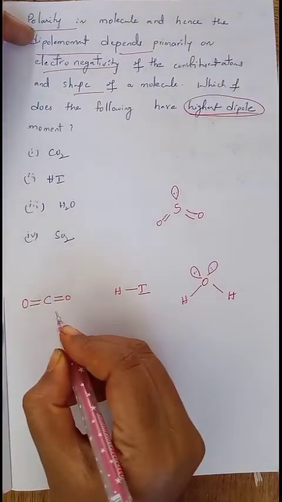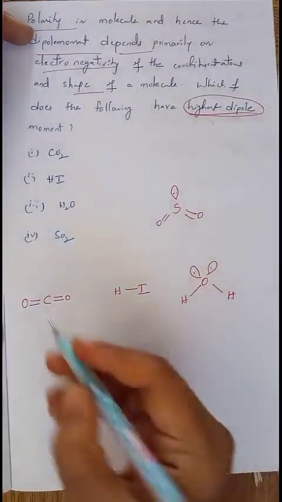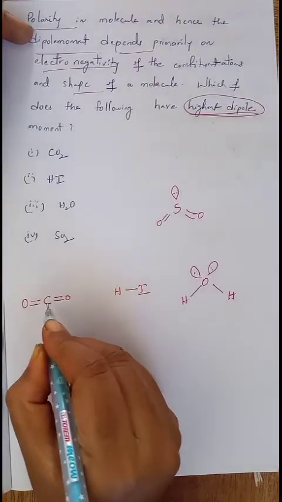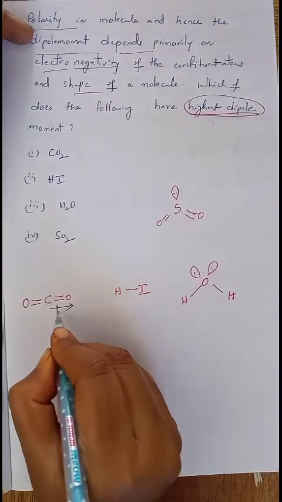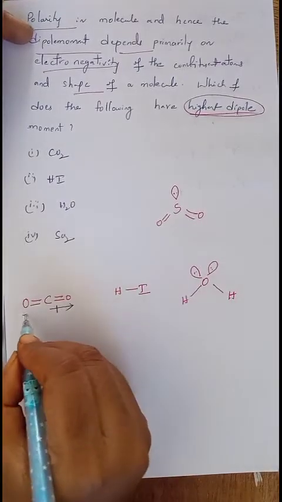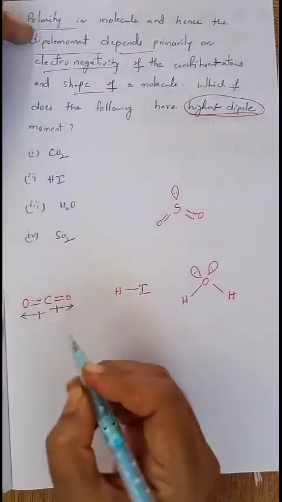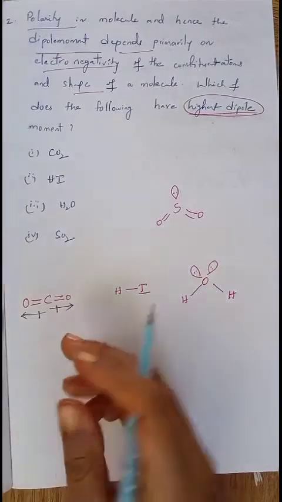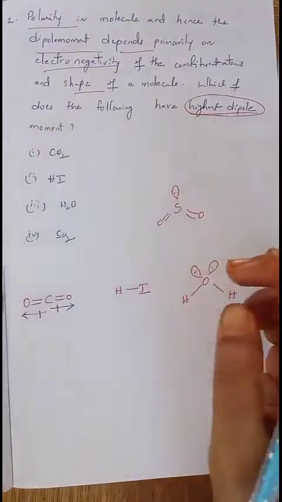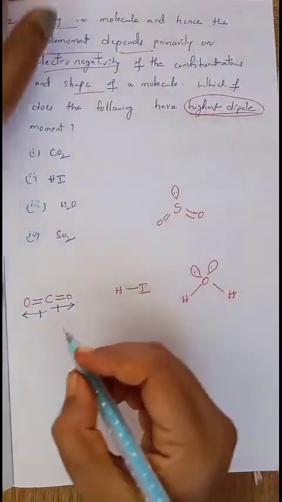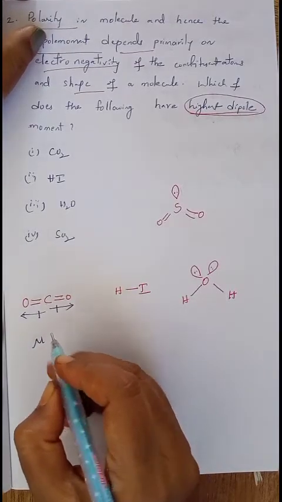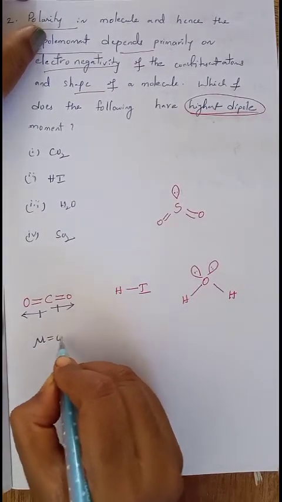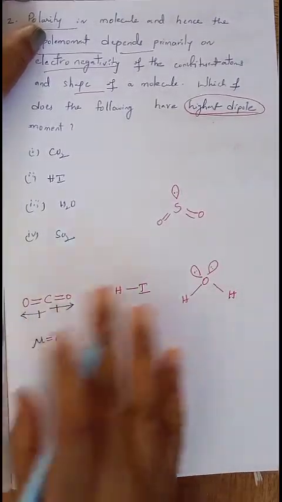Whatever atom has more electronegativity, the electrons will move in that direction. Among carbon and oxygen, oxygen is more electronegative. The electrons try to move this side, and even here the electrons try to move this side. When these two pull in opposite directions, the net dipole moment becomes 0. Mu is the symbol used to represent the dipole moment, and it equals 0. There is no dipole moment in this case.